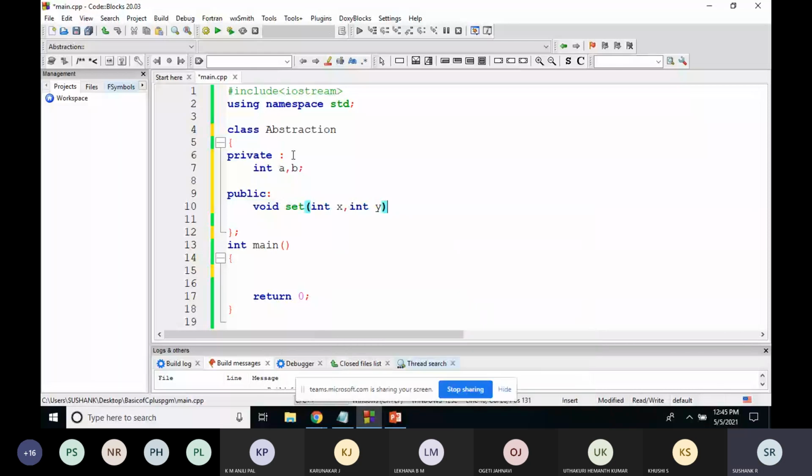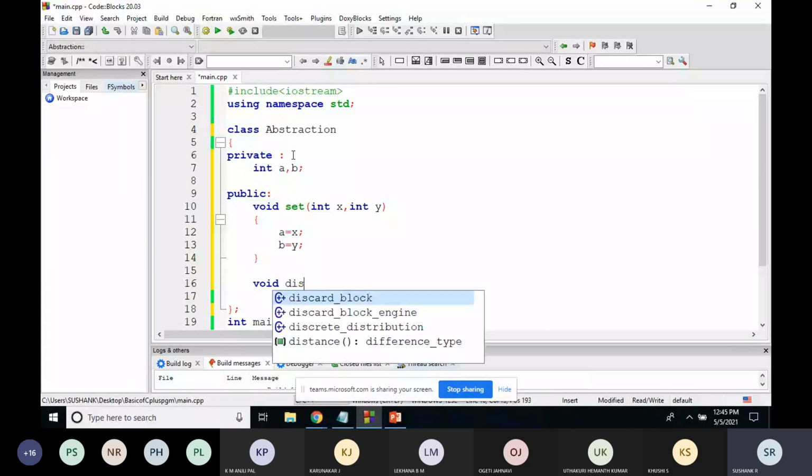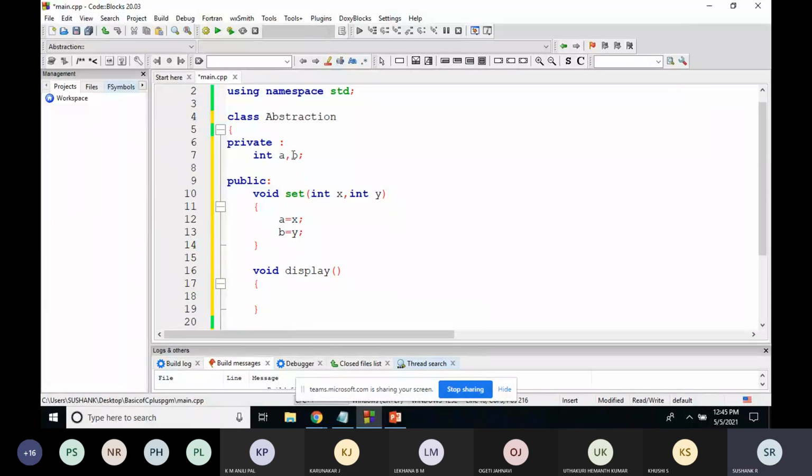I'm giving the value of x to a, and the value of y to b. After that, I'll just display those values with a display function, void display. What I'm supposed to display is the value of a and b.